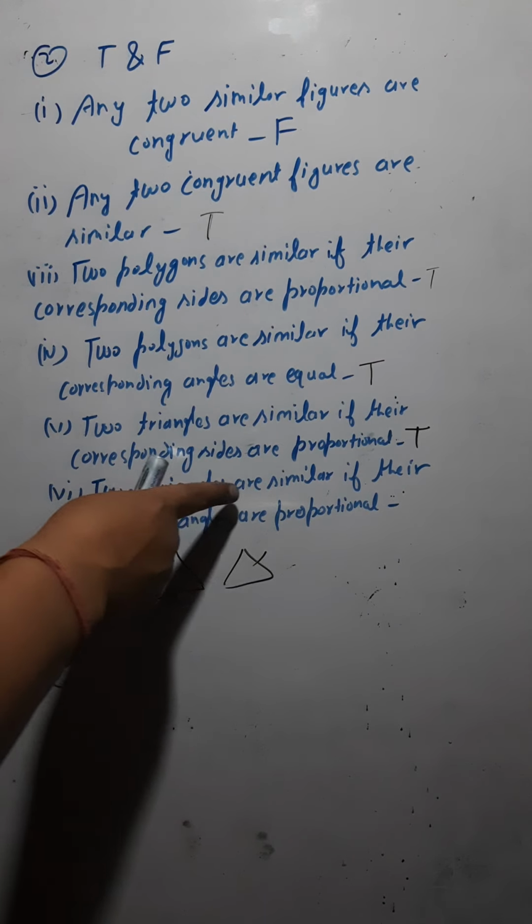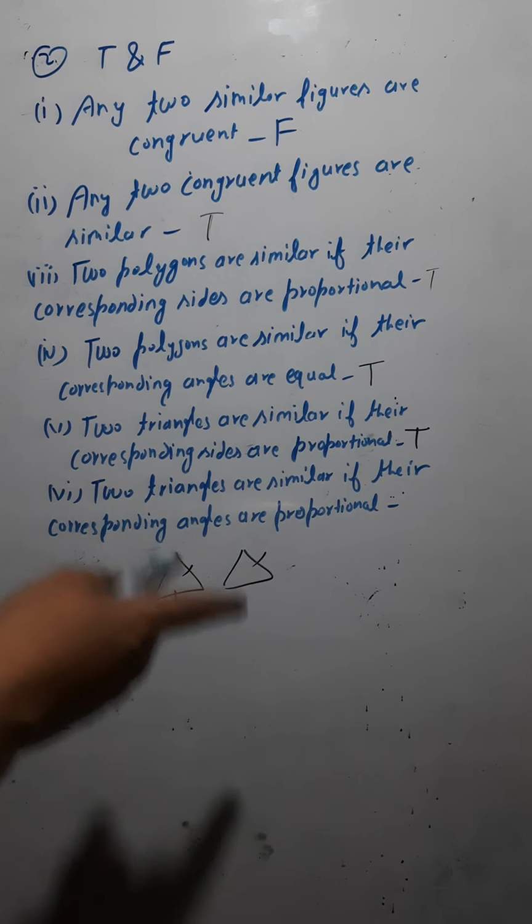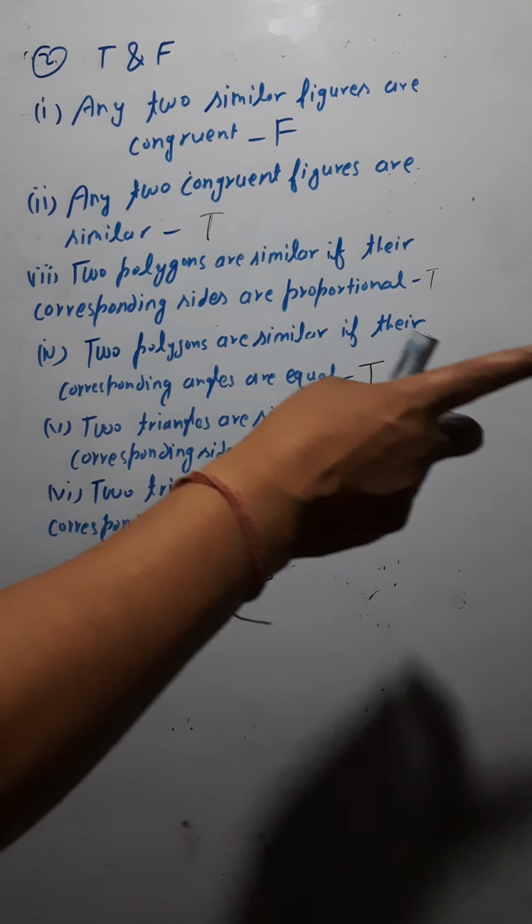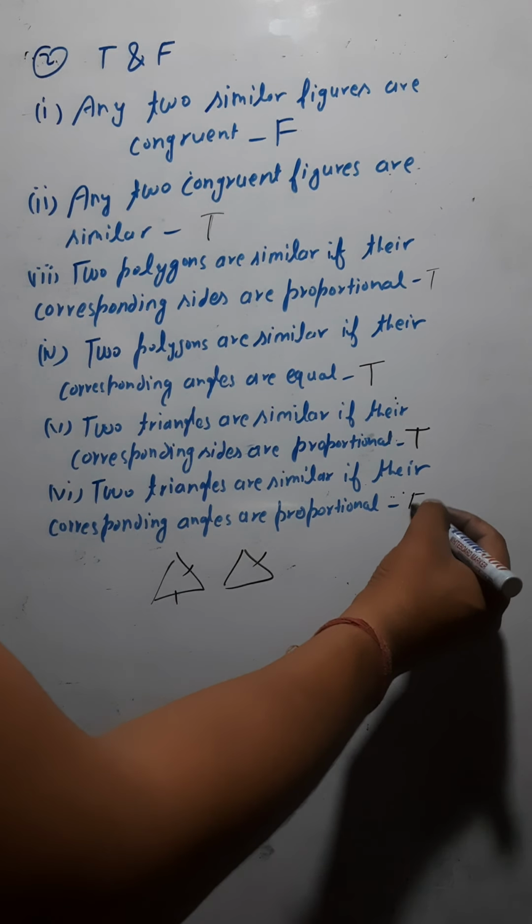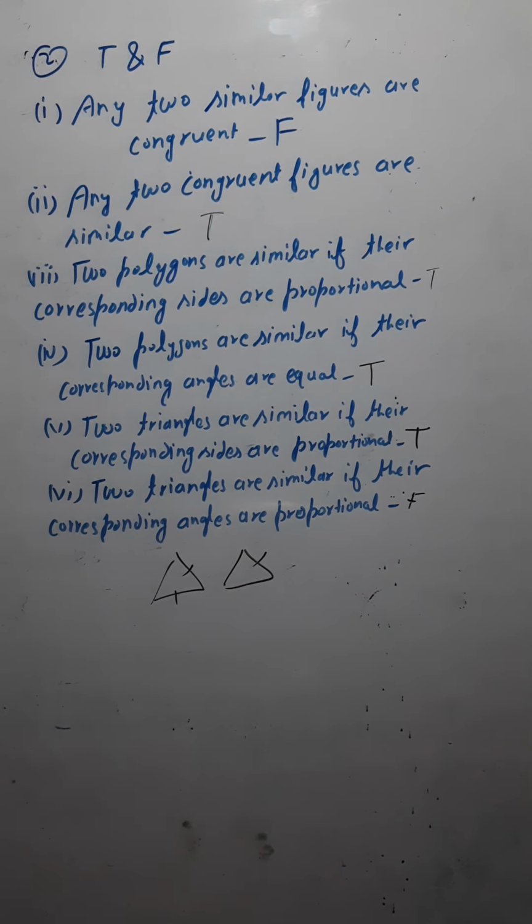Now next, two triangles are similar if their corresponding angles are proportional. No, corresponding angles should be equal. So this would be the false statement. So that was your second question today.